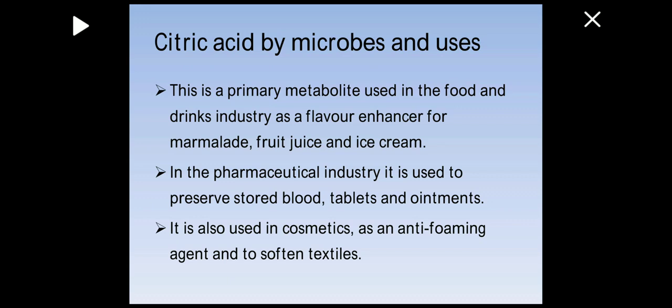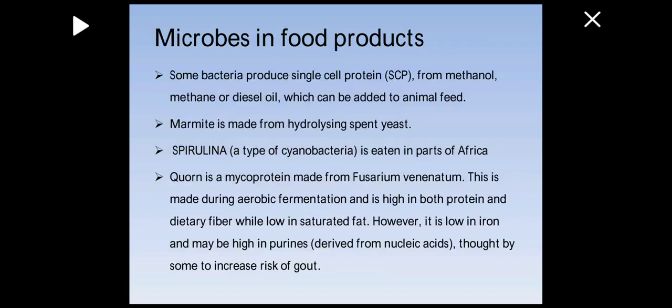So anti-foaming agents means that when citric acid is added to a cosmetic product, the product will not form foam, like it will not swell up, it will have an anti-foaming ability. As well as that, citric acid is used to soften textile in the textile industry.